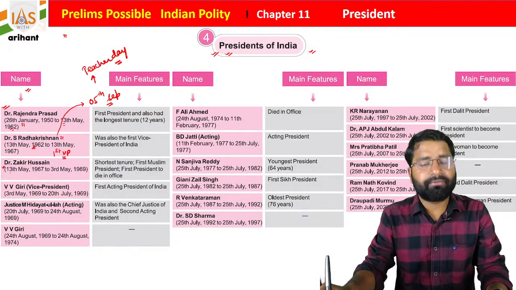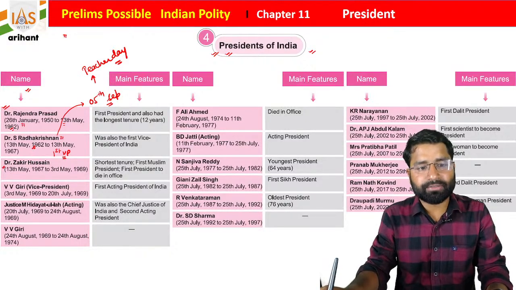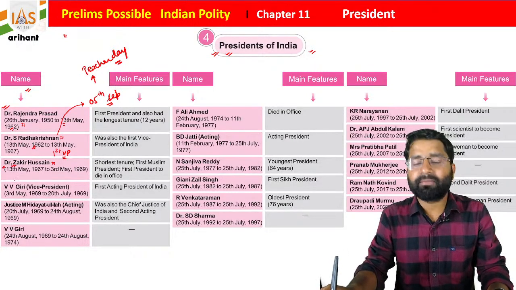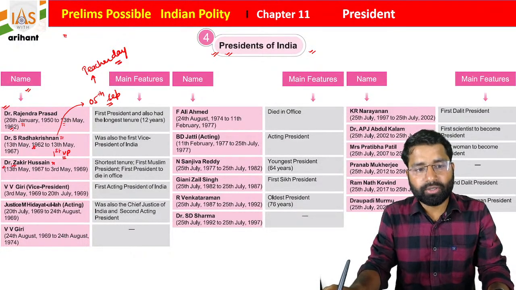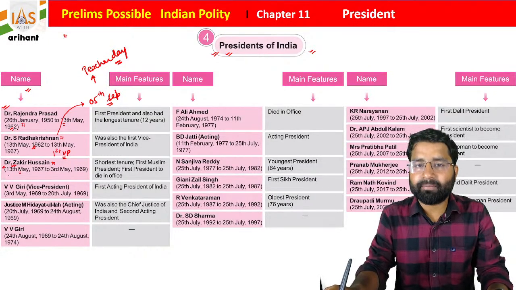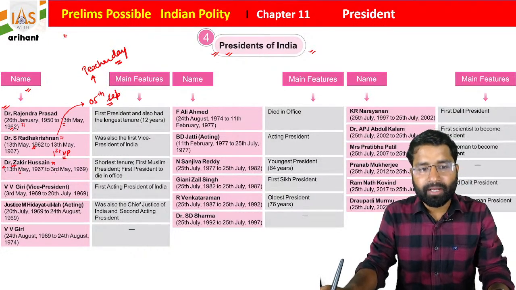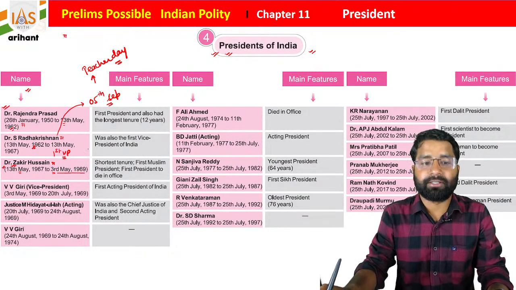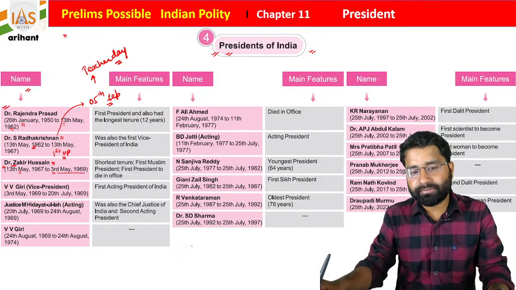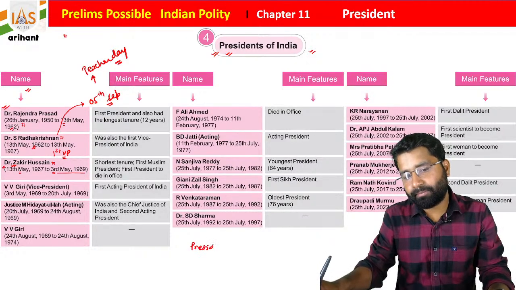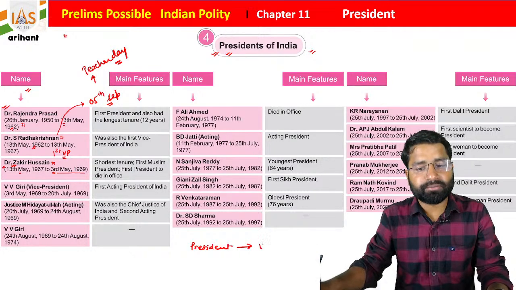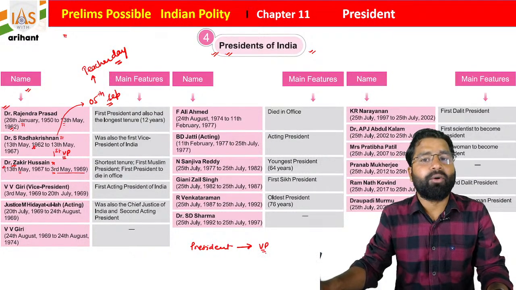Then the first Muslim president, as well as the first president who died during the office, was Dr. Zakir Hussain Sir. On 13th of May 1967, he became President of India, and on 3rd of May 1969, he died. We already discussed that once the President dies or the President position is vacant, this position is filled by the Vice President.